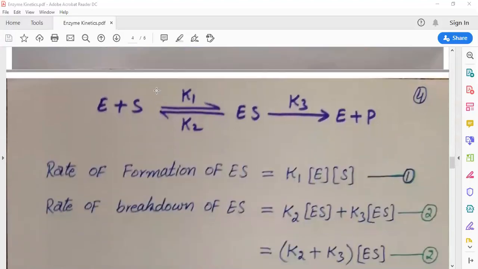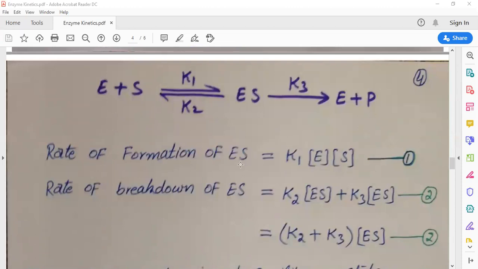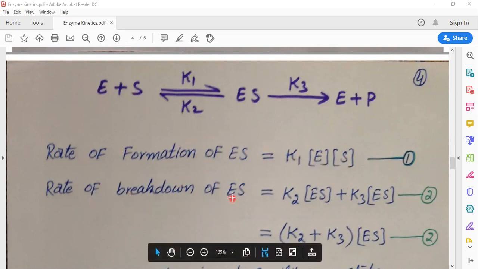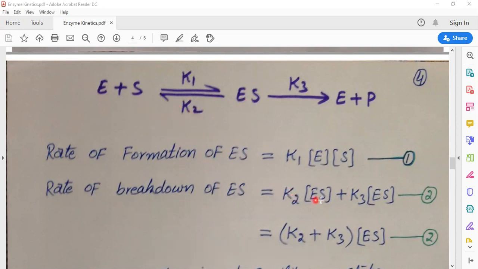Now, rate of formation of enzyme substrate complex in the forward reaction. In this forward step, the rate of formation of enzyme substrate complex, the product of the first step, is directly proportional to the concentration of reactant molecules. The reactants are free enzyme and the substrate. Rate of breakdown of enzyme substrate complex, this reverse step, the rate is K2 times the enzyme substrate concentration. In this case, the reactant is the enzyme substrate complex.